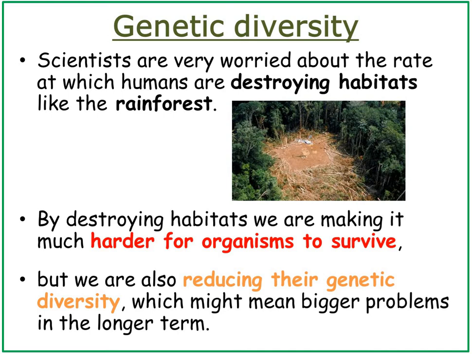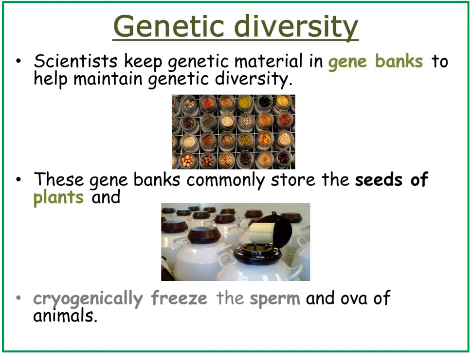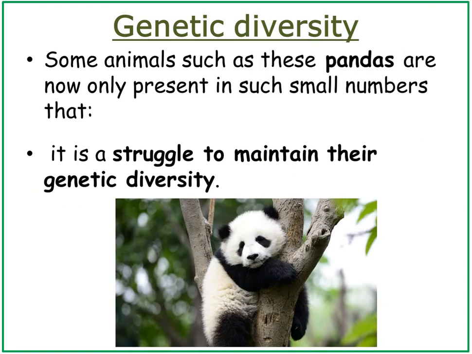Scientists are very worried about the rate at which humans are destroying habitats like rainforests. By destroying habitats, we are making it much harder for organisms to survive, but we are also reducing their genetic diversity, which might mean bigger problems in the longer term. Scientists keep genetic materials in gene banks to help maintain genetic diversity. These gene banks commonly store the seeds of plants and cryogenically freeze the sperm and ova of animals. Some animals, such as these pandas, are now only present in such small numbers that it is a struggle to maintain their genetic diversity.